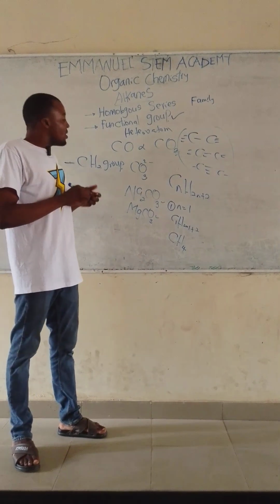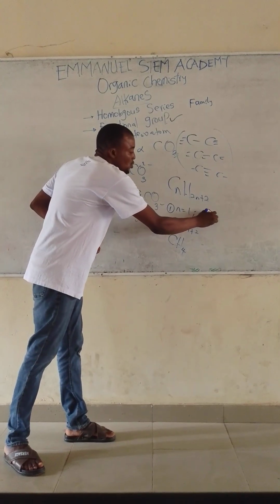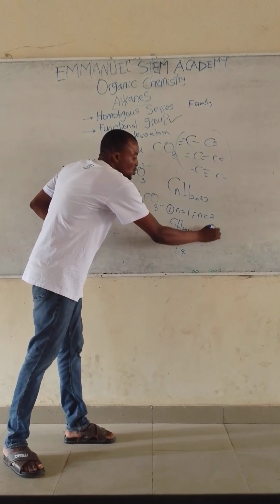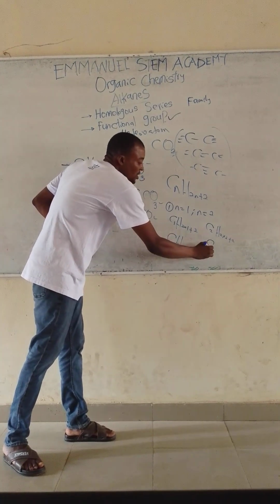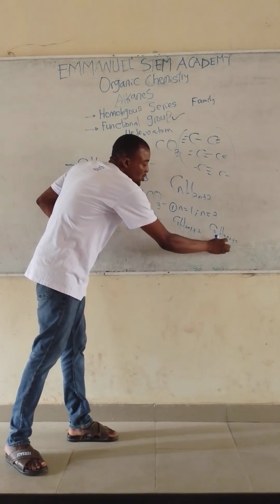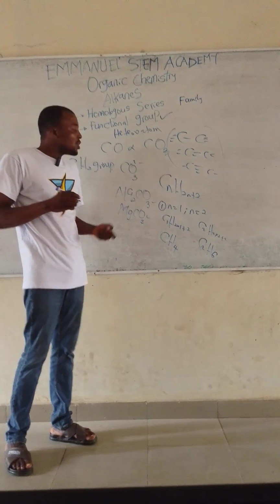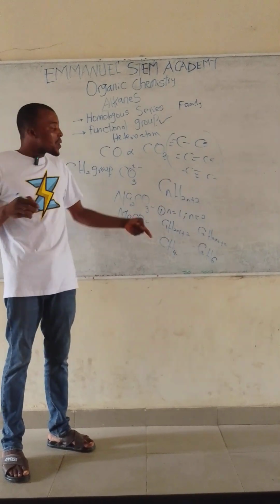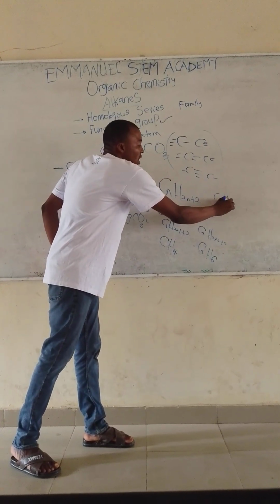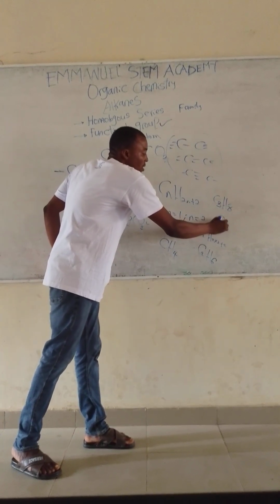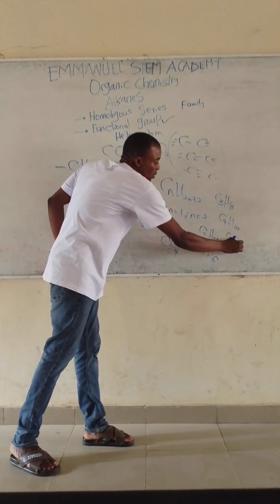The next member corresponds to n equal to 2: C2H(2 times 2 plus 2), and 2 times 2 is 4, plus 2 is 6, so it's C2H6, the second member of the alkanes. Using this general molecular formula, you get more members of the alkane: C3H8, C4H10, C5H12. These are the members of the alkane.